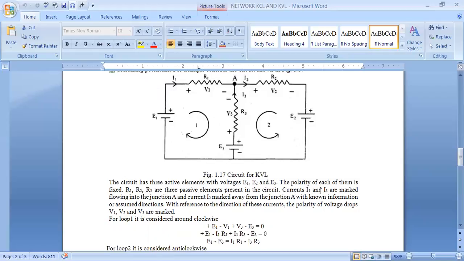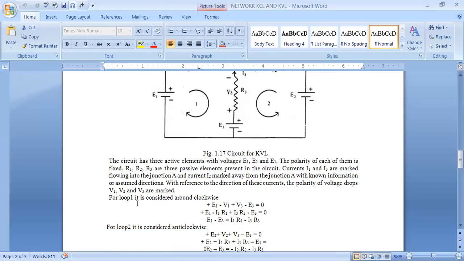Now currents I1, I3 are marked flowing into the junction, and current I2 is marked away from the junction A. This is the junction A. I1 and I3 are towards the junction, and I2 is away from the junction, as marked with known information or an assumed direction. With reference to the direction of this current, the polarities of voltage drops V1, V2, V3 can be marked.